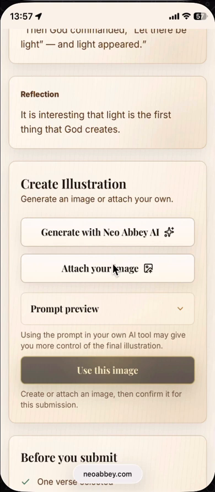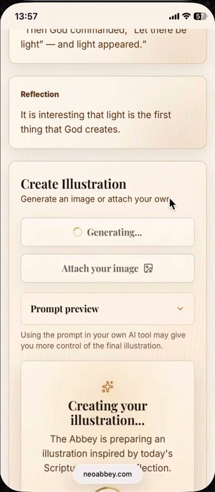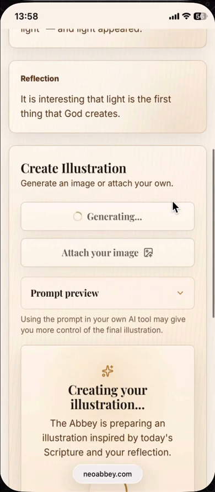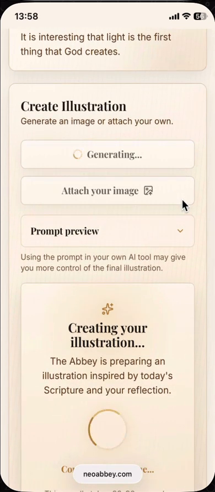So I can either create my own illustration. So we can go off to do a stick illustration, or I can use the Neo Abbey AI, and the AI will generate for me. Now this takes around 2 minutes, so it is a set it going and come away. So I will pause the video now and come back when it's ready.